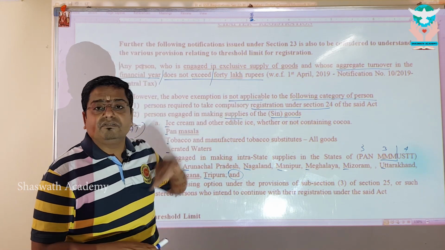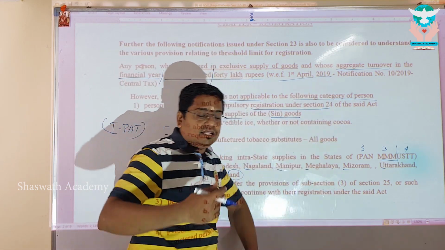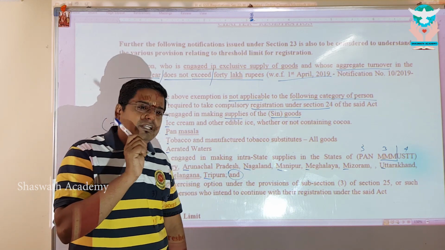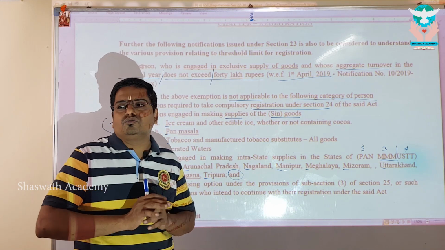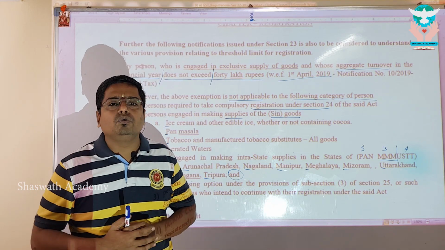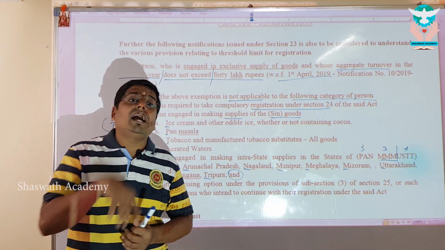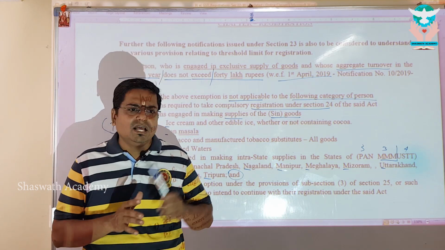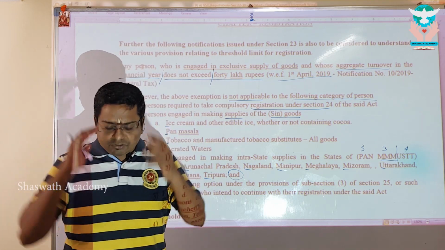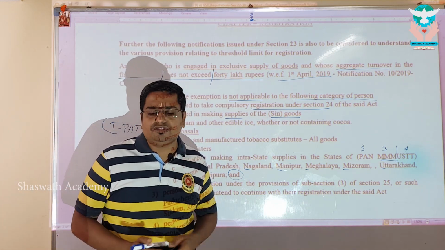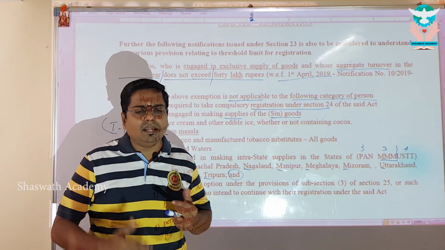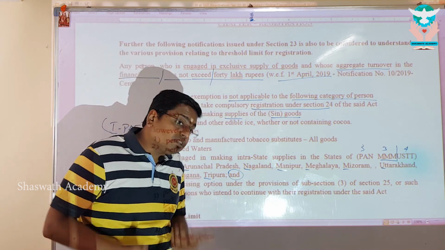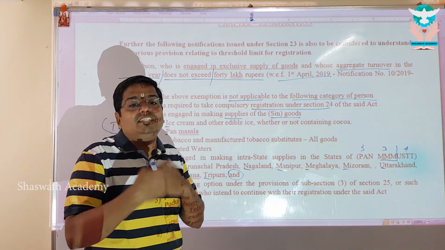Before this notification which came from 1st April, let's take the example of me. Let's say I am the one who is into the dealing of this pen. I have done close to 15 lakhs. I am sure another 6-7 lakhs I will do. So anticipating the 6-7 lakhs, I took the registration, because it's going to be 21 or 22 lakhs. Let's assume 7 lakhs. Already 15, another 7 in the pipeline. So instead of waiting for the limit to be crossed, I want to register voluntarily because I anticipated crossing. So I took the voluntary registration in anticipation that I will exceed 20 lakhs.